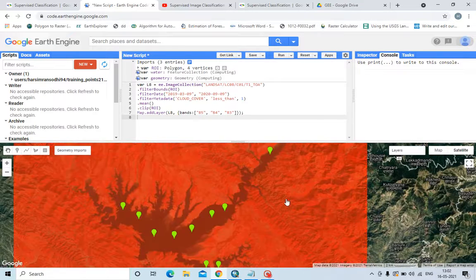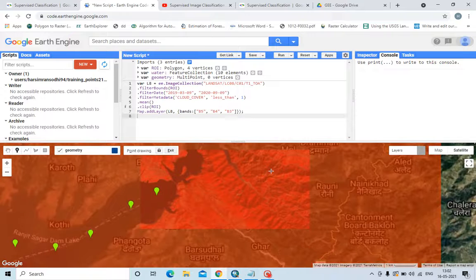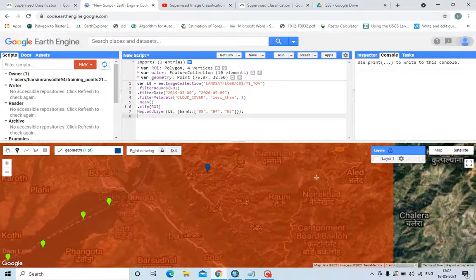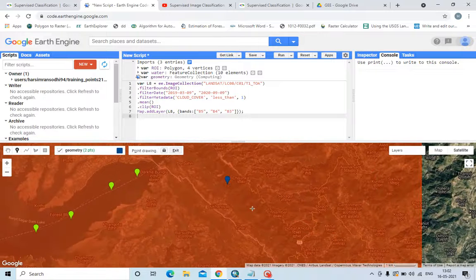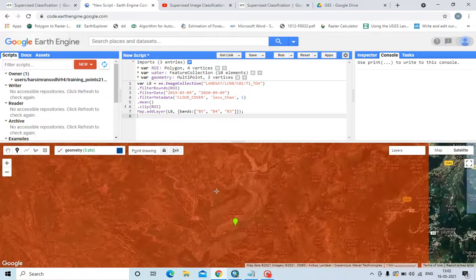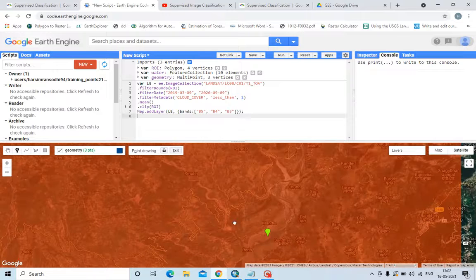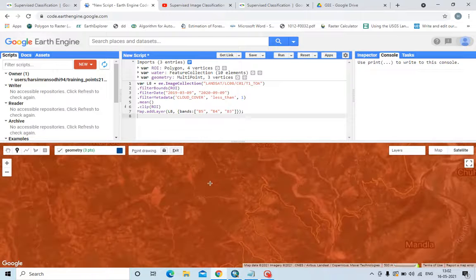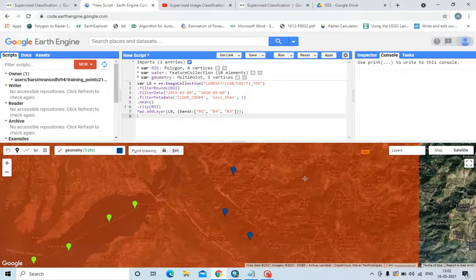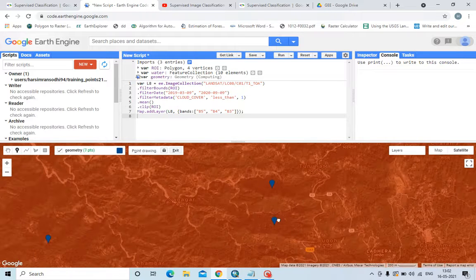So we can mark it as forest area now. This all is forest.